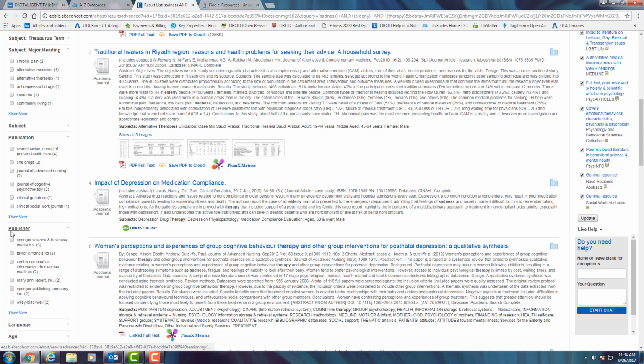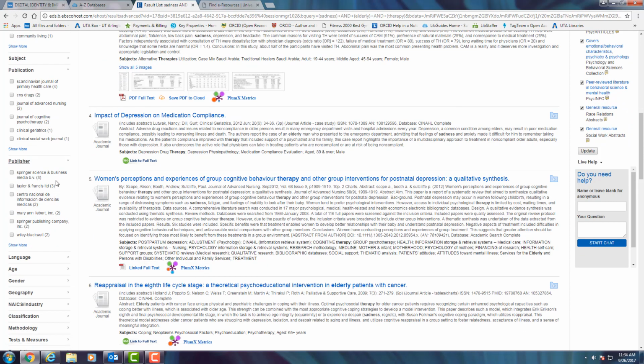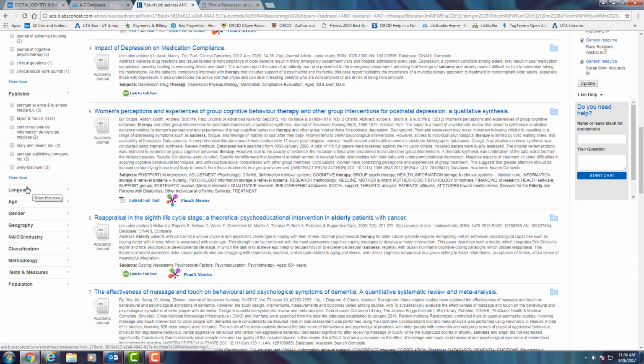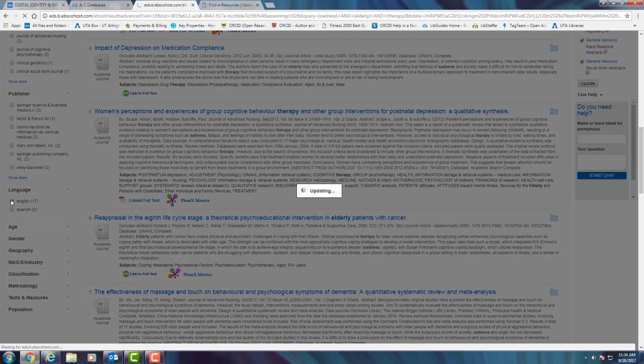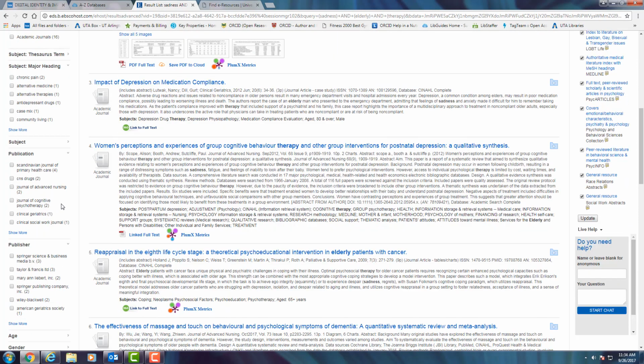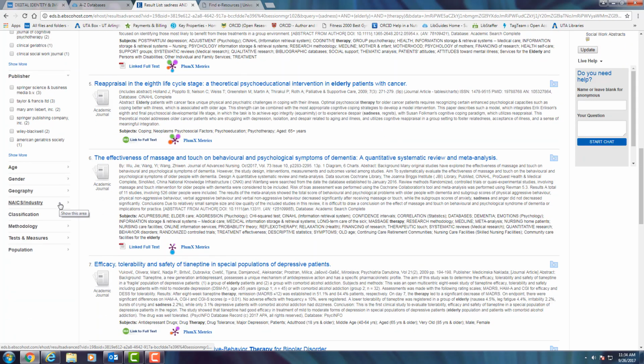So you can also do publisher, which is who's actually published the articles, which I've never had anyone do, but you can. Language. This is the one that I wanted to whittle out the two in Spanish. So we're just going to click English here. And so it's gotten rid of the two, unless you can speak Spanish, which you might see if you want to leave it, but most of the time you don't. And a lot of times there'll be other languages in there as well.